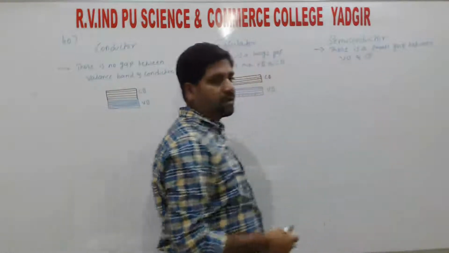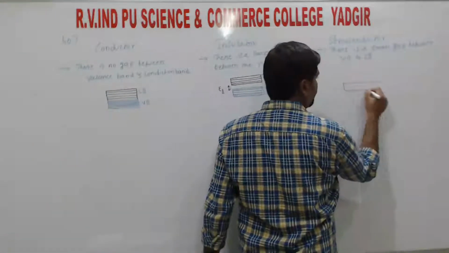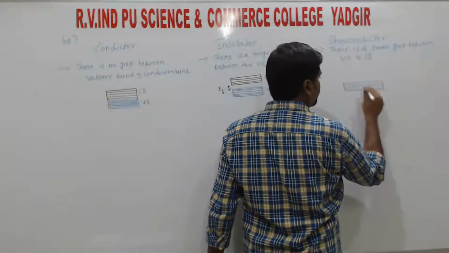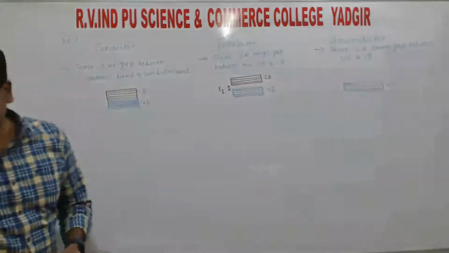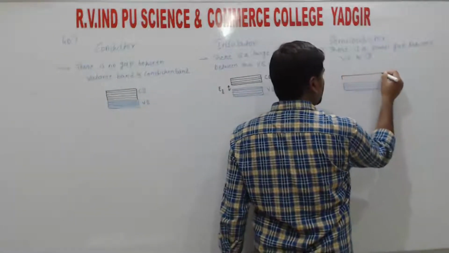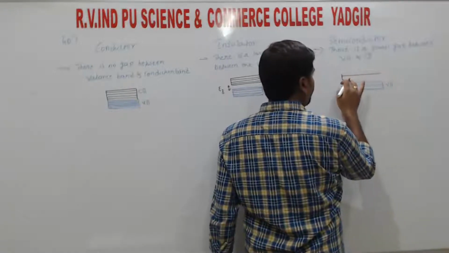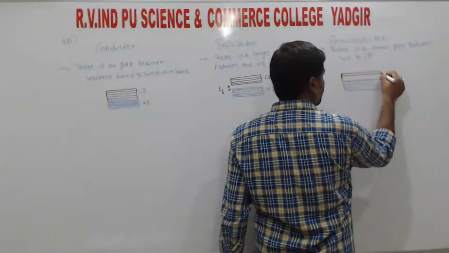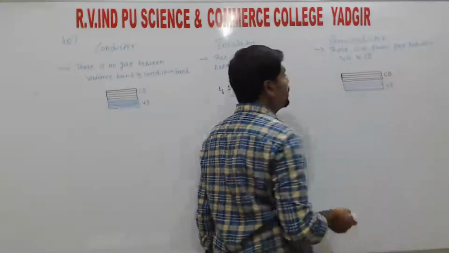We can represent them as VB and CB. So this is the valence band, and this is the conduction band, right?